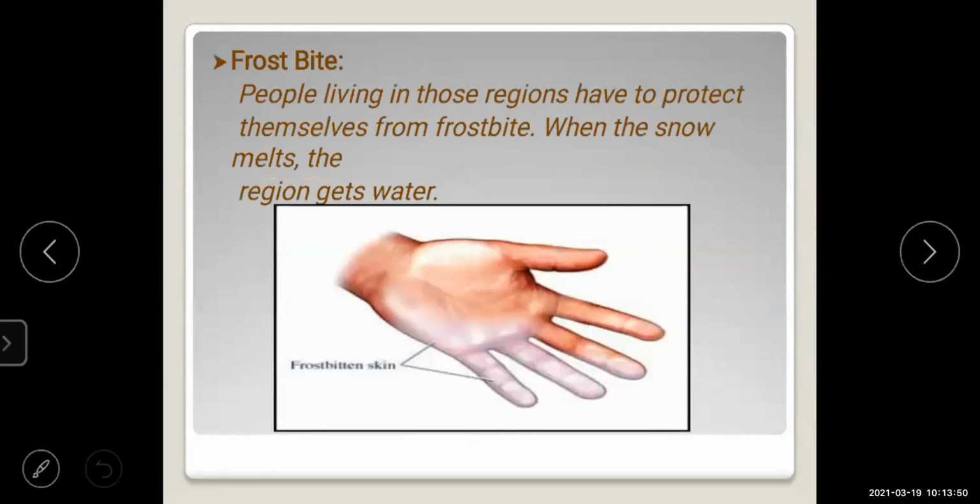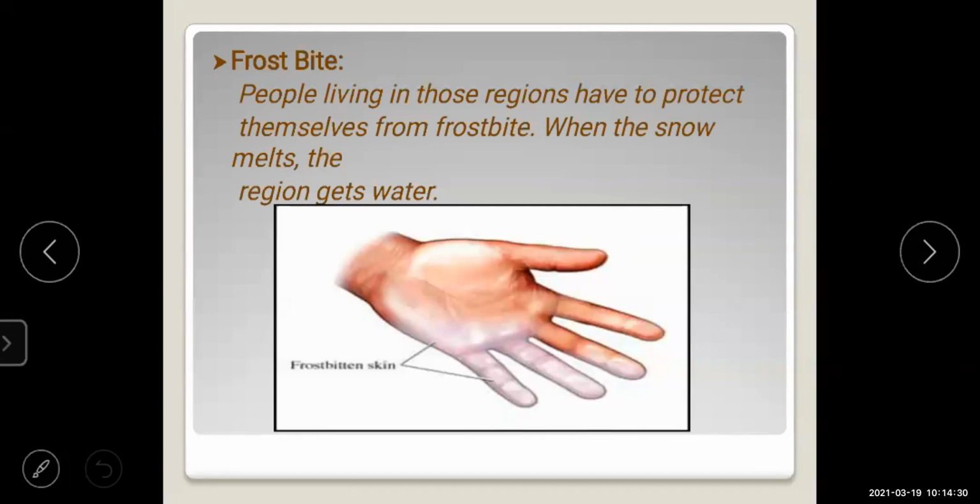The next point about this snow is frostbite. Now, what is frostbite? The people who live in the snowfall region have to be very protective from frostbite. When the snow melts, the region gets water. Slowly, when the snow melts, that region will get the water. But the people who live in that region have to be very protective from frostbite.